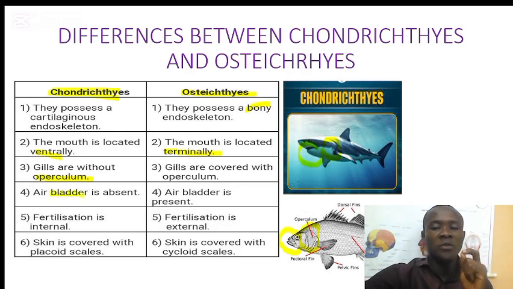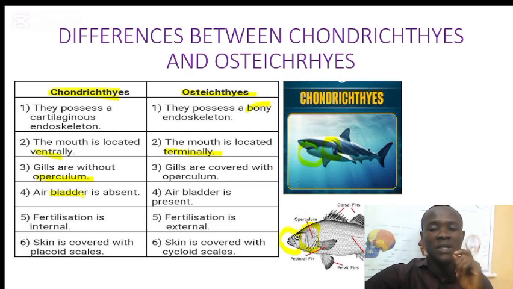If they ask you to give observable differences between the two, what you see is what you have to give. Don't give things that you cannot see. For example, the ear bladder, you are not seeing it. But if it is open, just for you to give differences between the two, you can give any one.